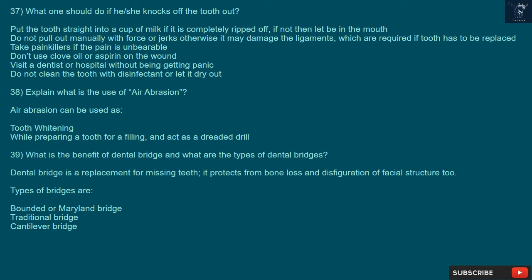38. Explain what is the use of air abrasion. Air abrasion can be used for tooth whitening, while preparing a tooth for a filling, and as an alternative to the dreaded drill. 39. What is the benefit of a dental bridge and what are the types of dental bridges? A dental bridge is a replacement for missing teeth. It protects from bone loss and disfiguration of facial structure. Types of bridges are bonded or Maryland bridge, traditional bridge, and cantilever bridge.